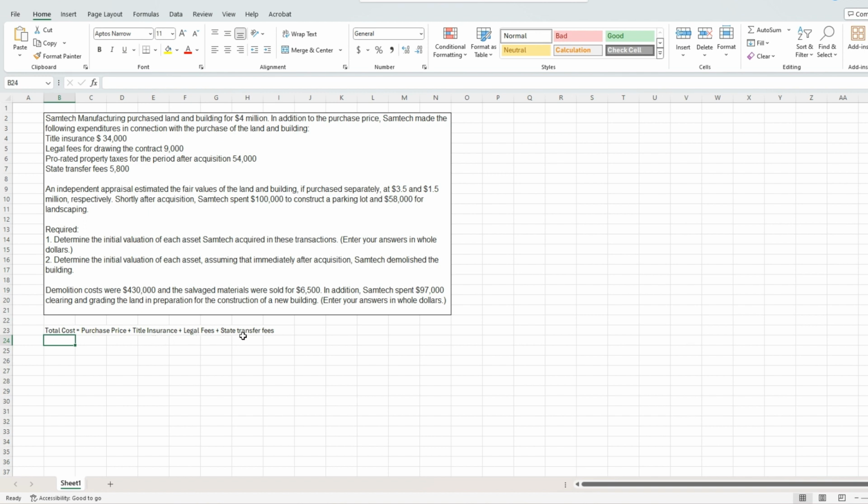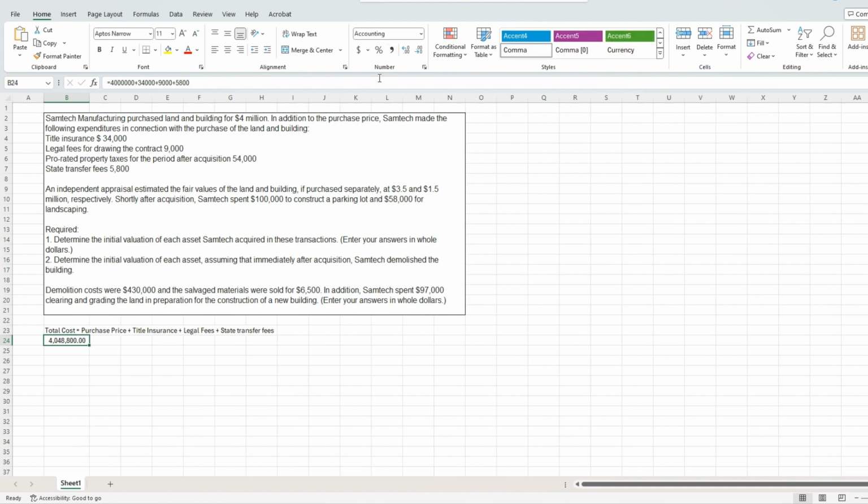Okay. So when we get this formula of total cost being purchase price, title insurance, legal fees, and state transfer fees, we're going to get a total of $4 million plus our $34,000 in title insurance plus the $9,000 in legal fees plus the $5,800 in transfer fees. And that gives us a total of $4,048,800. Okay, so that's our total cost that we paid.